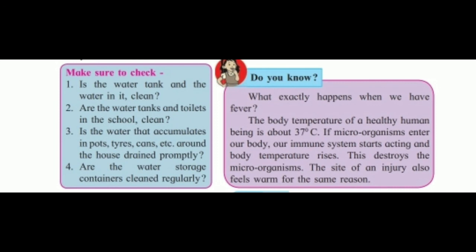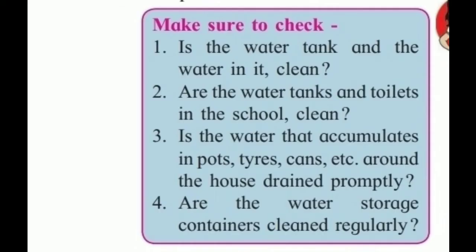Here are certain methods to prevent the diseases. What do we have to do? Very easy methods. We have to check the water tank and see whether the water in it is clean or not, so mosquitoes cannot breed in that water tank.